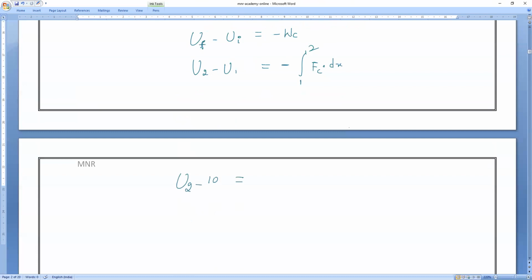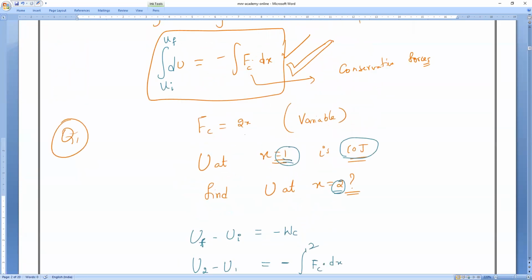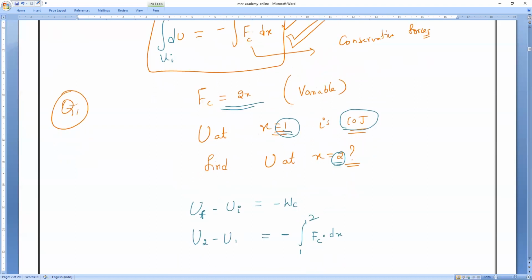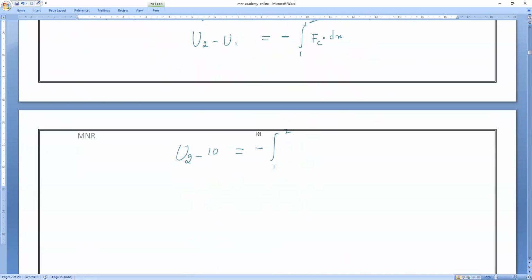So what is the FC value? Everybody speak loudly and tell me. So minus of integration from 1 to 2. So FC value, how much? Observe the applied force. 2 or 2x? 2x into dx.